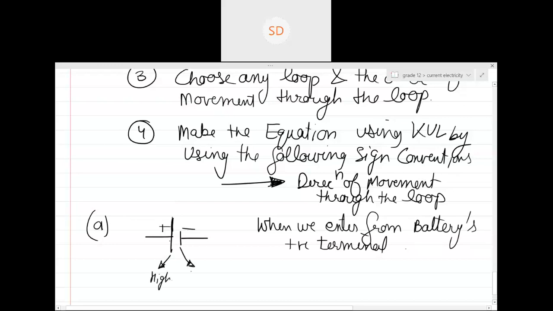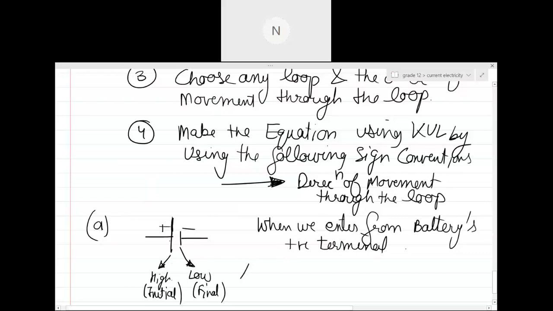So basically, if you are moving in this particular direction, you are moving from high to low or low to high? High to low. So we are moving from high to low, right? So this is my initial and this is my final, right? Yes, sir. When we are moving from high to low, this is my initial, this is my final, right?